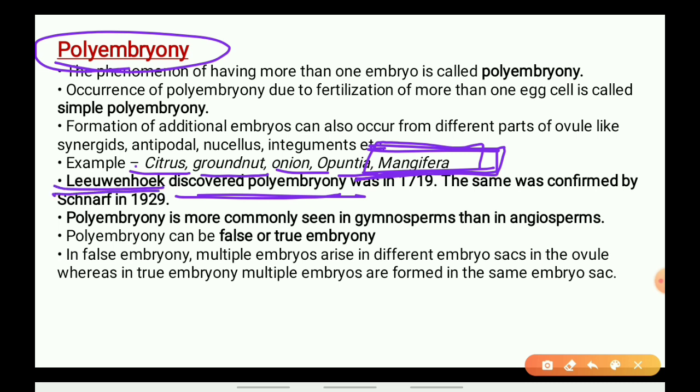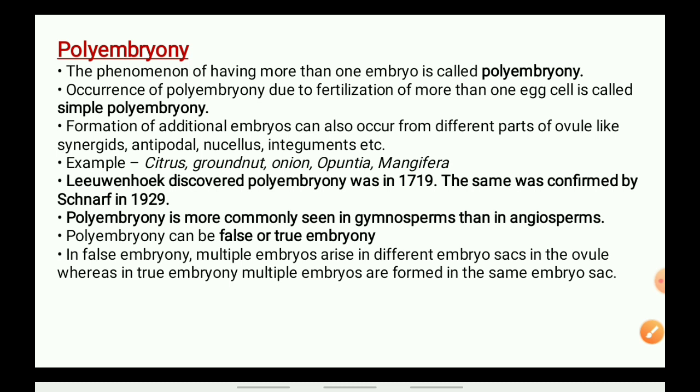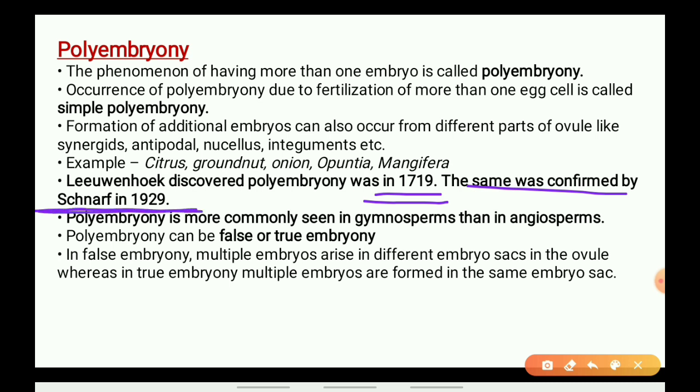Leeuwenhoek, Antony van Leeuwenhoek, he discovered the polyembryony in the year 1719. He saw this. The same was confirmed by Schnarf, in 1929.